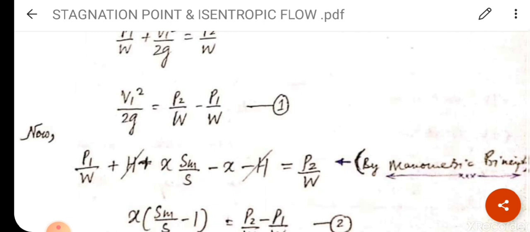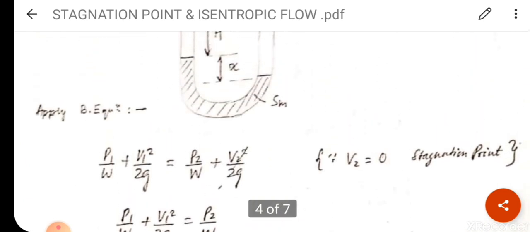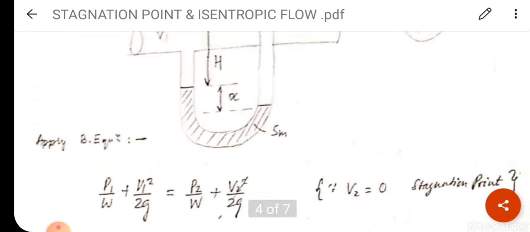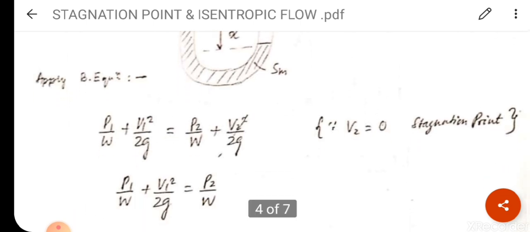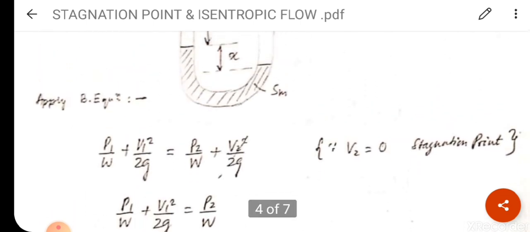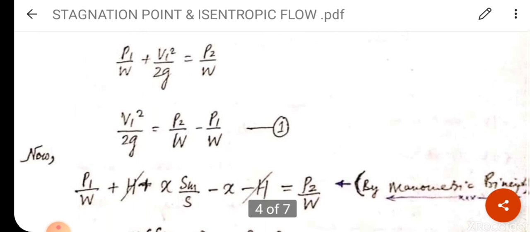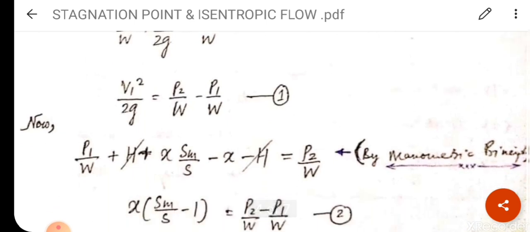Clear? See the diagram, it will be more clear. H is nothing but water column, so I have written H in terms of water column. Now we will convert this X value, the mercury column, into water column. So it will be X into Sm upon S. Already explained in the previous video lecture series. Clear?